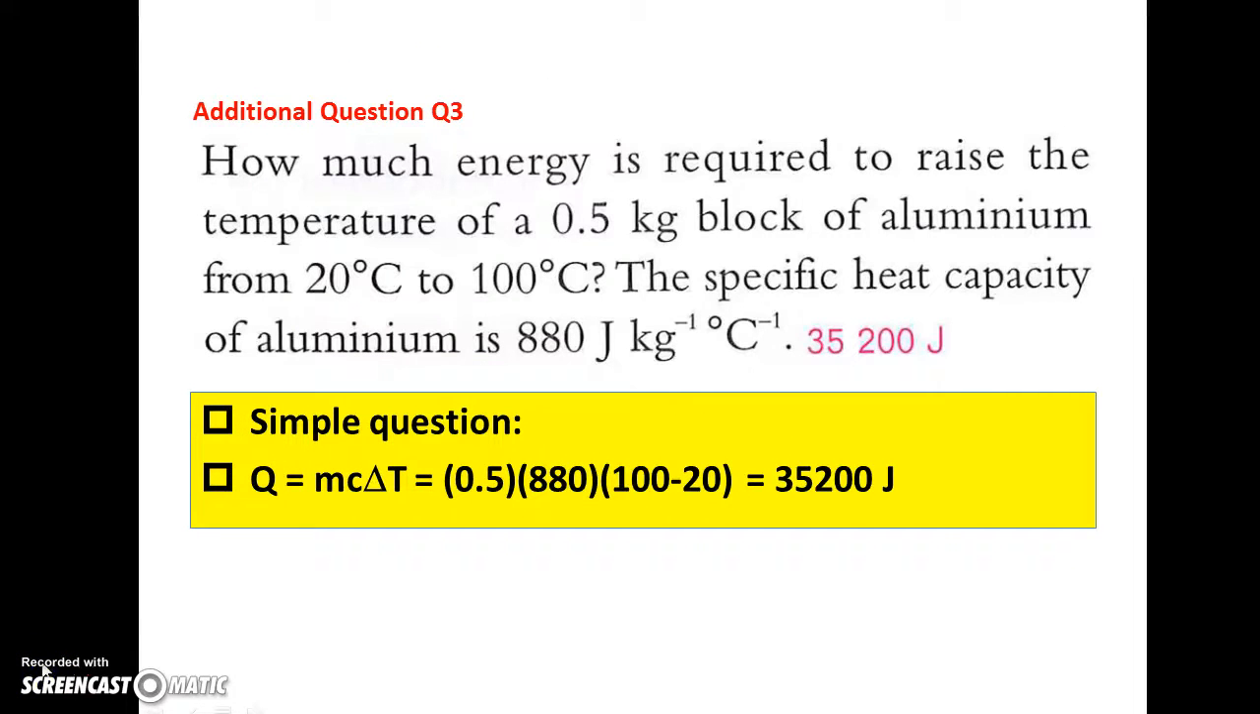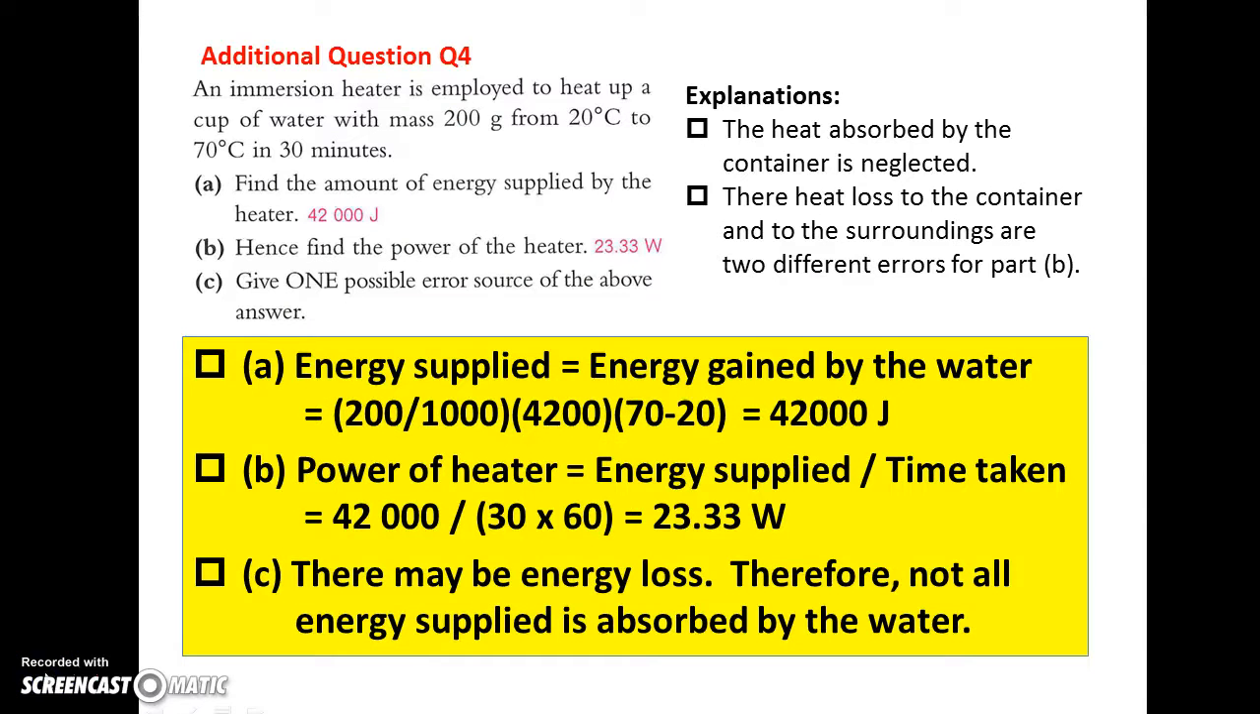Question 3. You are asked to find the energy to increase the temperature of an aluminum block from 20 degrees Celsius to 100 degrees Celsius. Easy. Question 4. In this question, there is an immersion heater which is used to heat up some water.